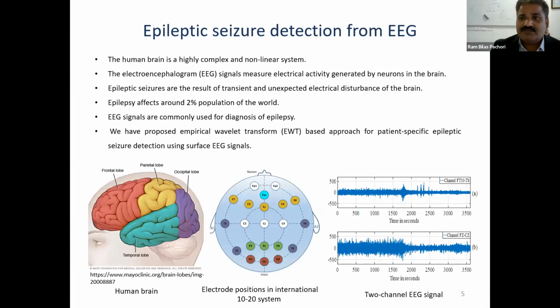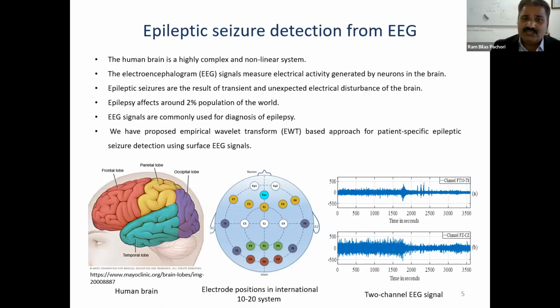And we have extended that empirical wavelet transform into multivariate empirical wavelet transform. Then we have studied this for epileptic seizure detection using EEG signals. So the human brain is a highly complicated nonlinear system. And the electroencephalogram, which we call EEG signals, measure the electrical activity which is generated by the neurons in the brain. And this is a very serious disease and affects around 2% of the population of the world. And EEG signals are commonly used for the diagnosis of epilepsy.